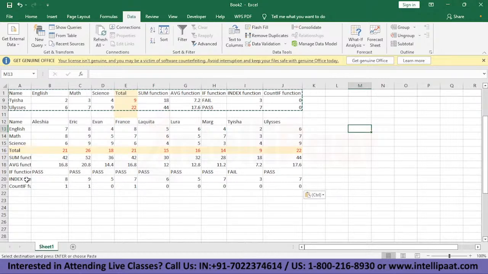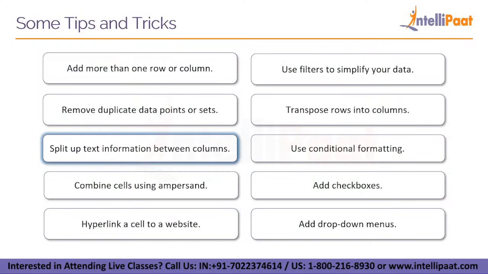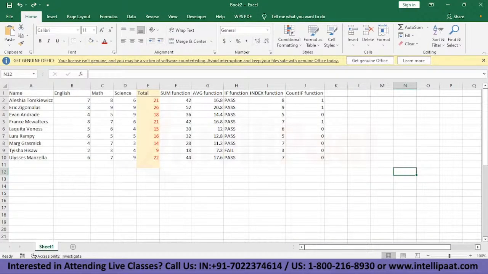Let's now move to our next item in the list. After transposing, we have splitting up text information between columns. Let's see how to do that. So now we'll see how to split information that is given in a column. I have added the surnames for these students, and let's try to split up this entire name into first name and last name.